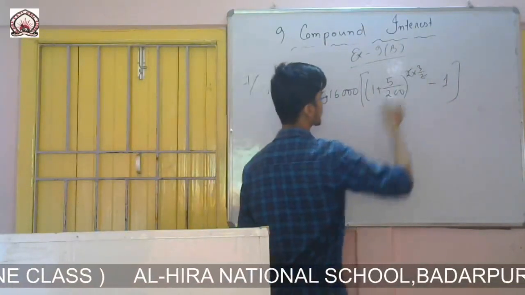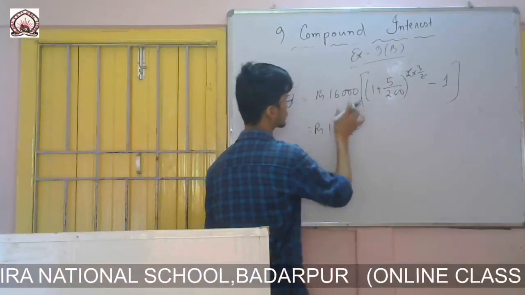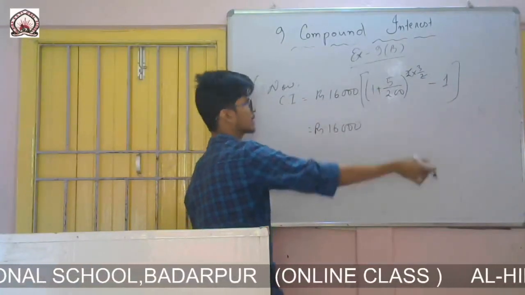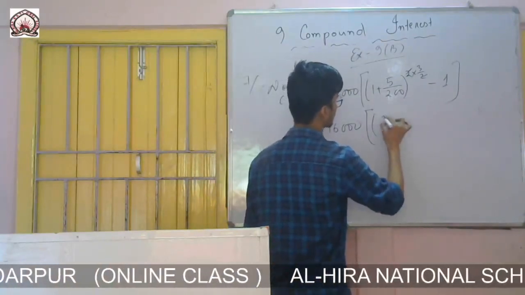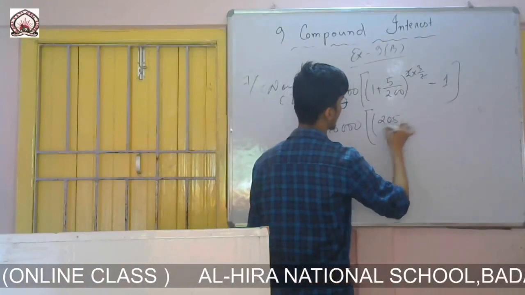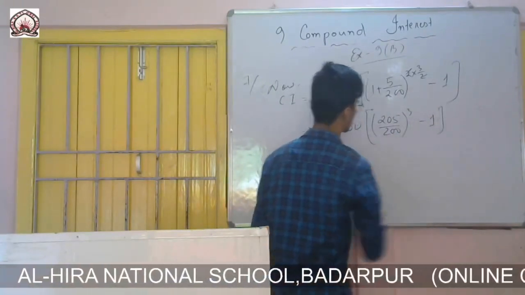So 2 cancel, they are left rupees 16,000. Directly I wrote this one. First of all you write the formula and then you do. 200 plus 5, it is 205 by 200. There are 3 left, minus 1.